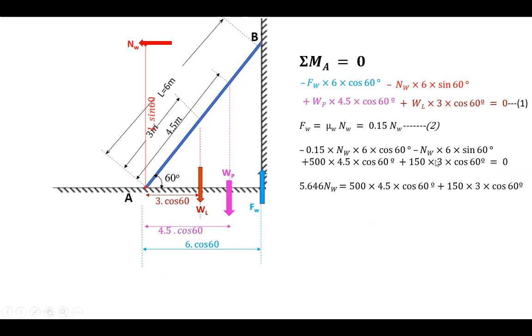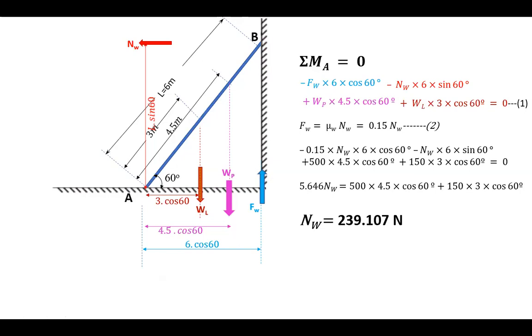So therefore if you send these two terms to the other side and add them, it will become 5.46 NW is equal to 500 into 4.5 cos 60 plus 150 into 3 cos 60. And then on further simplification, you will get the value of NW is equal to 239.107 Newton, right? So this is how you can find out the value of NW.